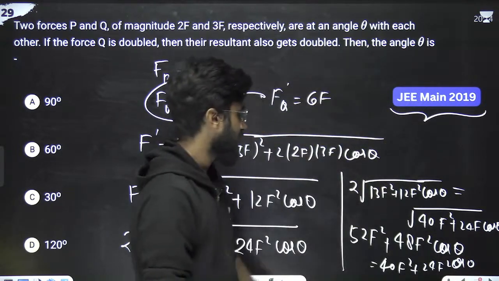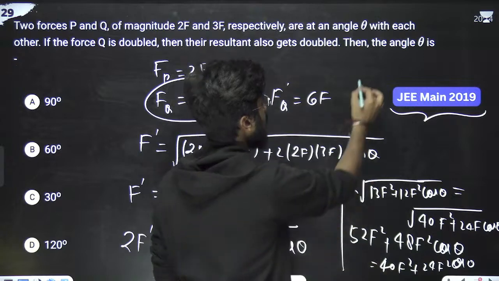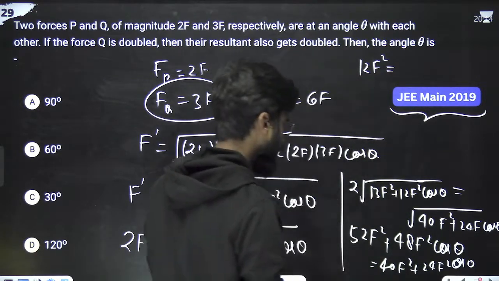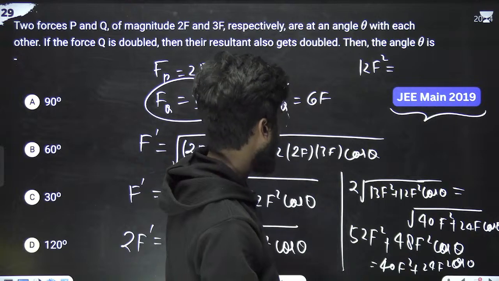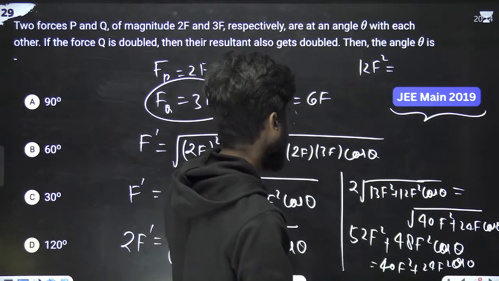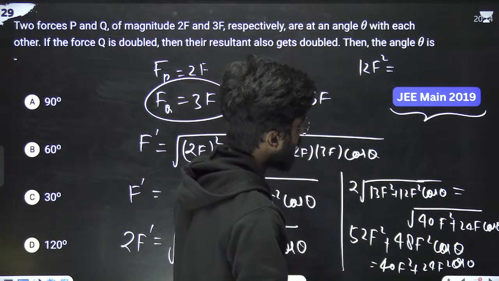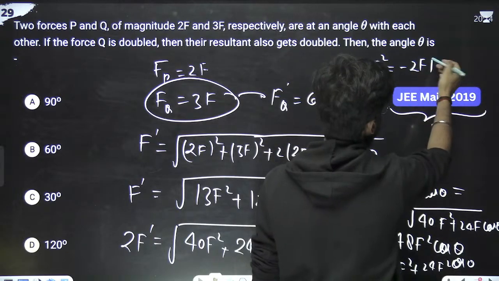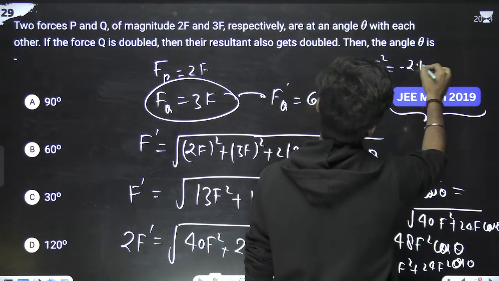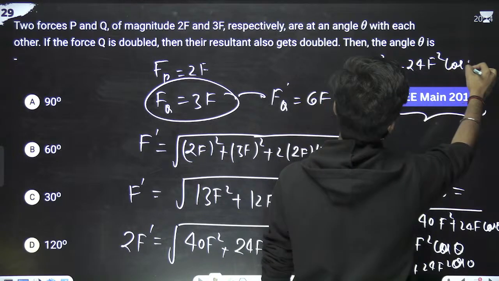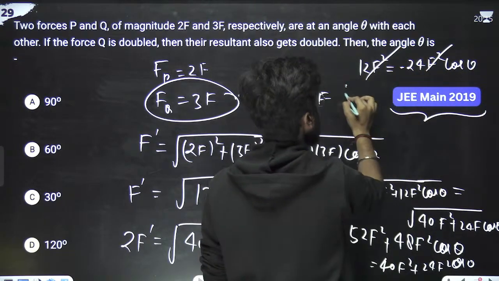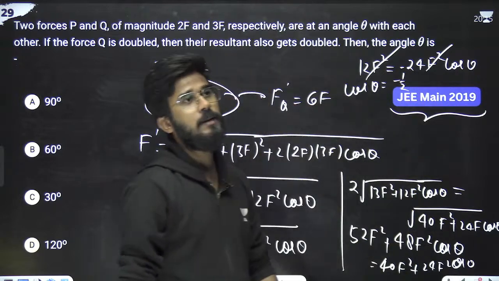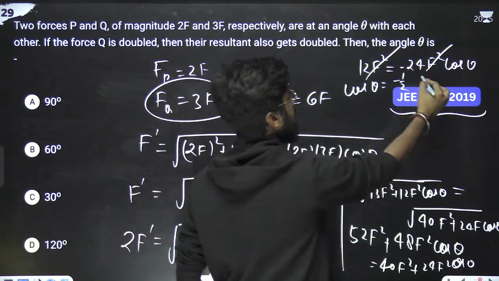Can you solve this equation? It will be what? 12 F square, that is equal to what? 24 minus 48. 24 minus 48 is minus 24. That is equal to minus 24 F square into cos theta. F square got cancelled. Cos theta is what? Cos theta is minus 1 by 2. And minus 1 by 2 means theta is equal to 120.